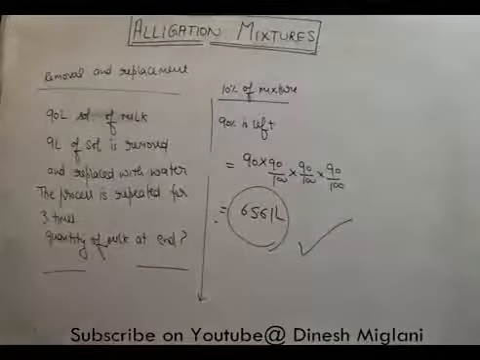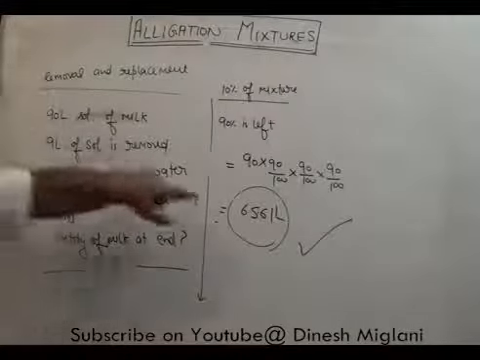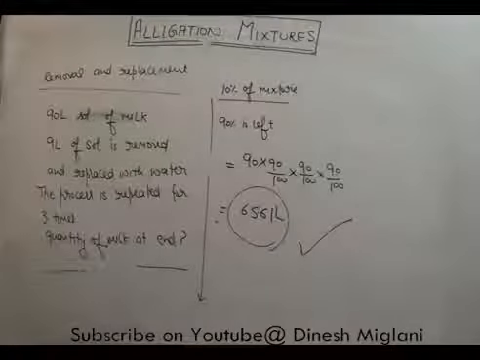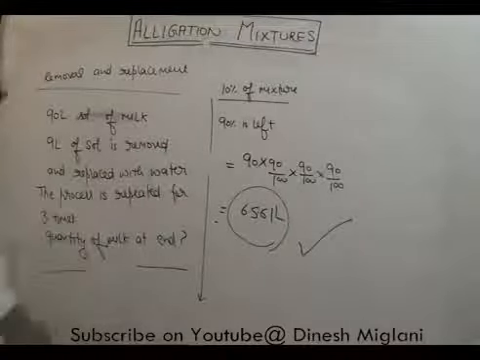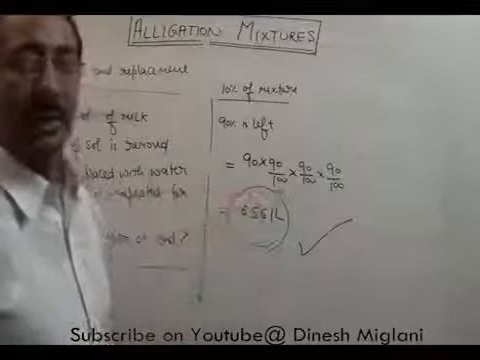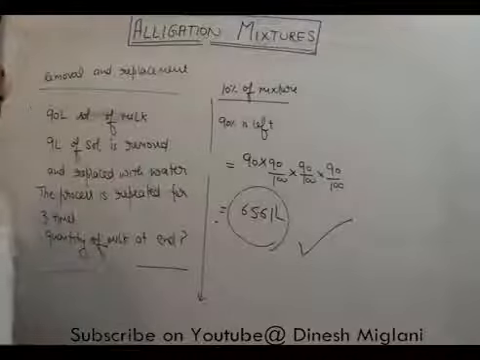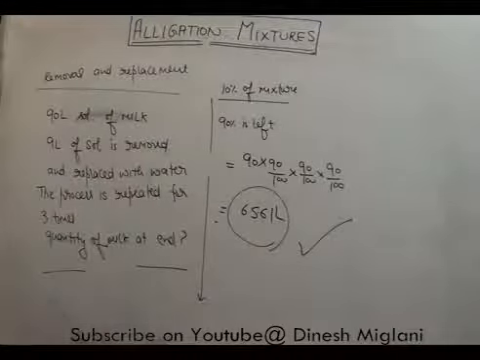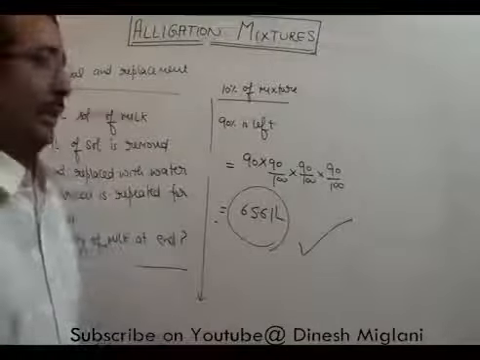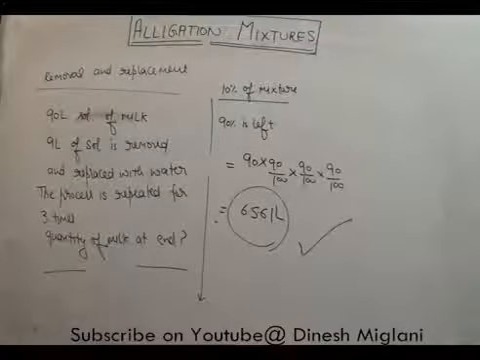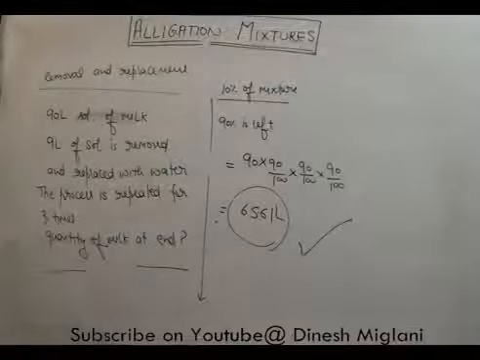What we have done: take the total solution, 90. We have taken 9 liters out of this, which means 10% of this has been taken. When we take out 10% of the solution, we are left with 90%. Again we have taken 9 liters out of it, so we are left with 90%. Again we have taken 10% out of it, so we are left with 90%. Now we multiply all these numbers and finally we get 65.61 liters, which is our answer.